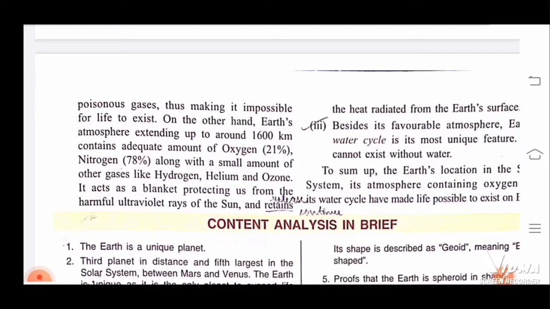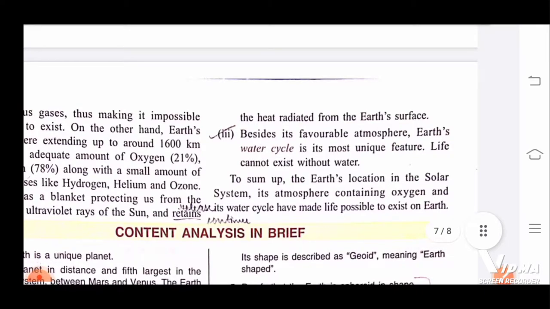It acts as a blanket protecting us from the harmful ultraviolet rays of the sun, that we have discussed in the last videos, and retains the heat radiated from the Earth's surface. Means it protects us.